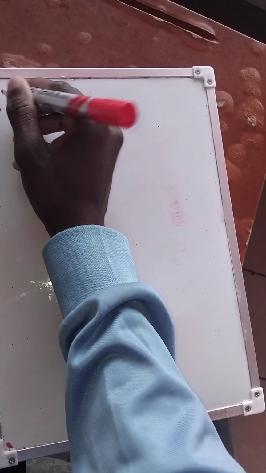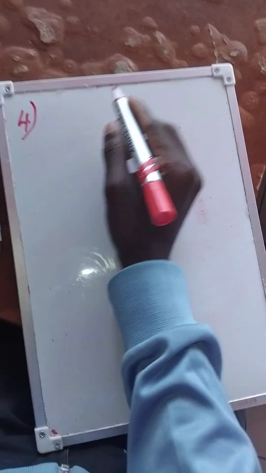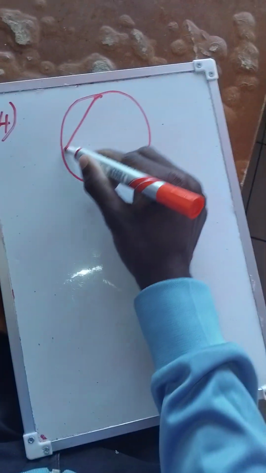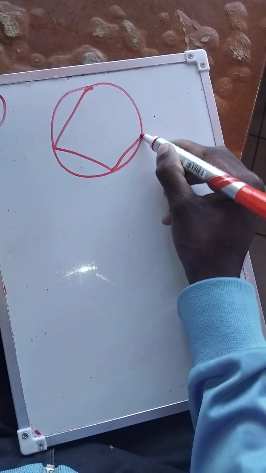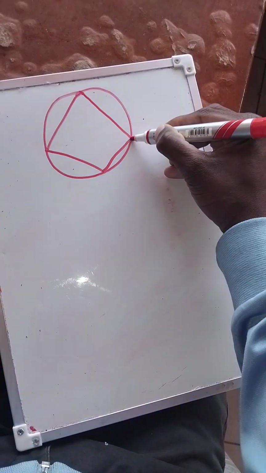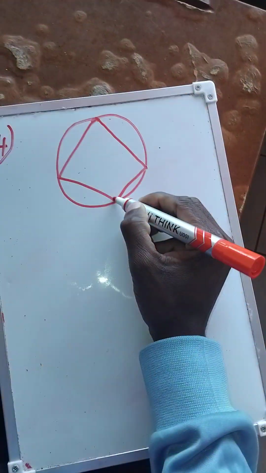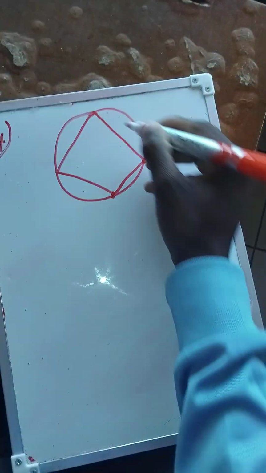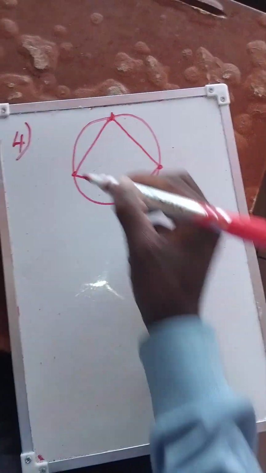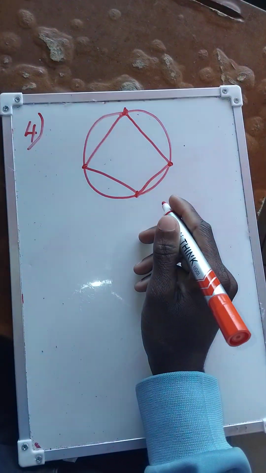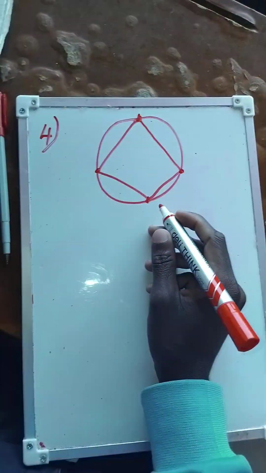Then number 4, we have this theorem. So this is a cyclic quad. Why is this a cyclic quad? Because all corners touch the circumference.